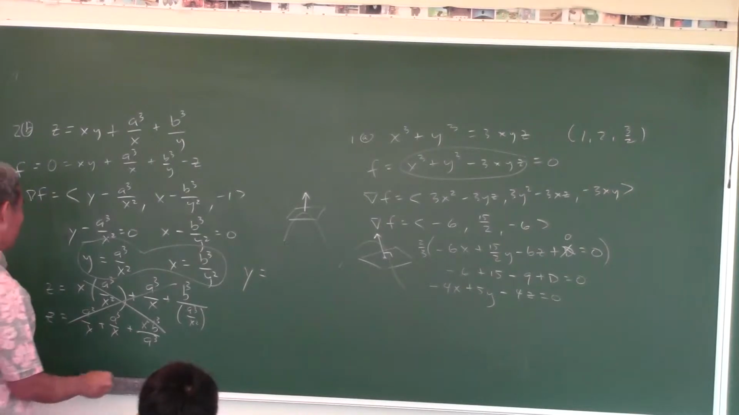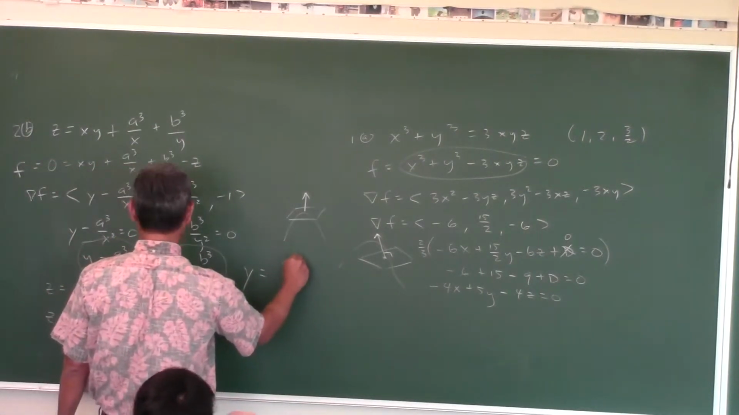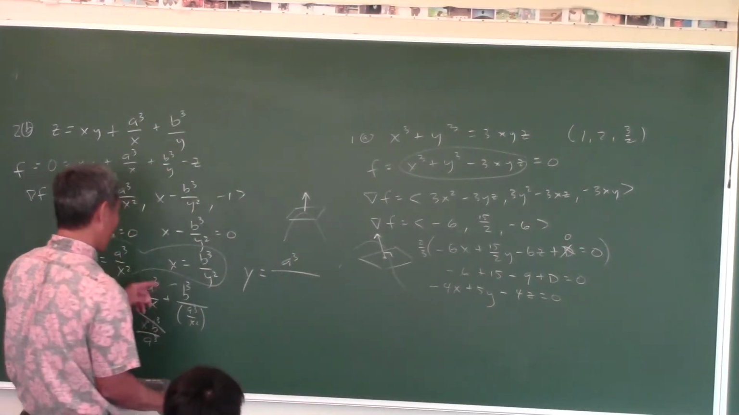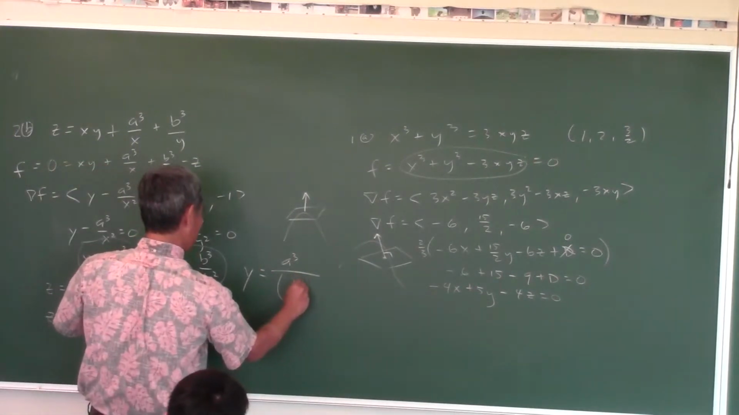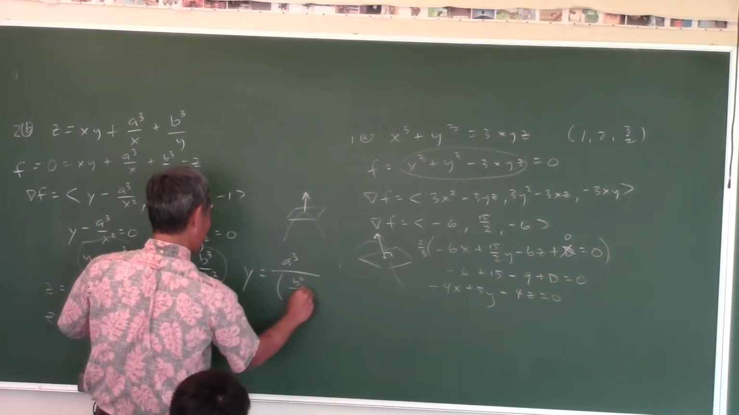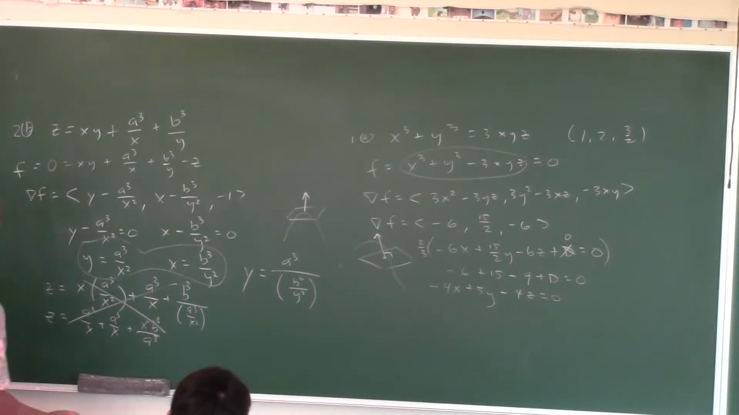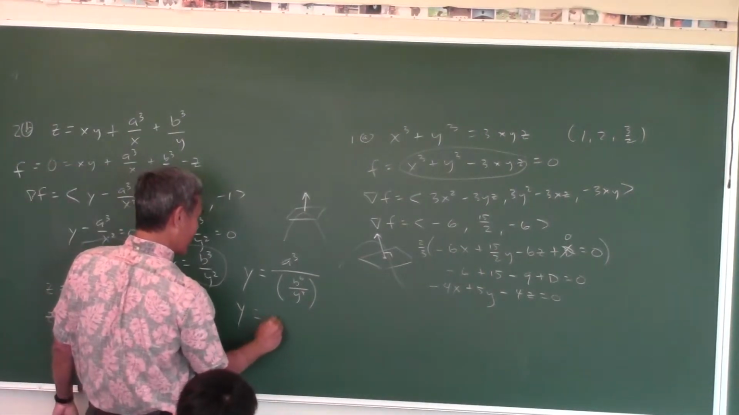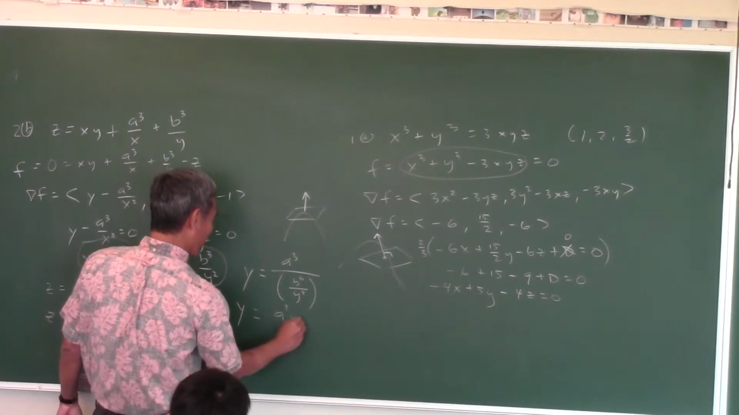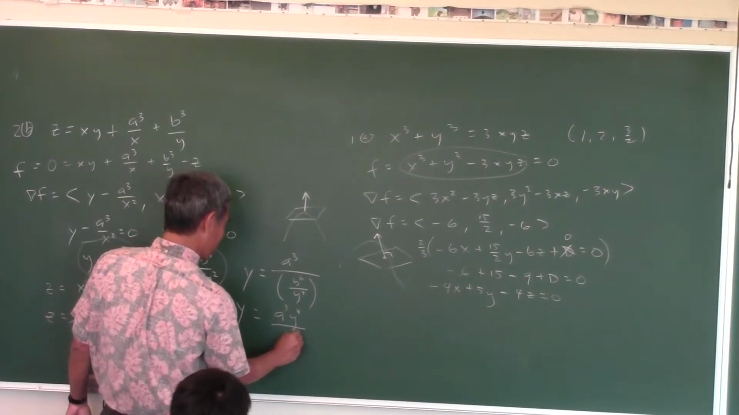That's stupidness. So y equals a cubed over x squared. So what is this squared? b to the 6 over y to the 4th. Is that correct? Did I do that correctly? Yes. So y is equal to a cubed y to the 4th all over b to the 6.